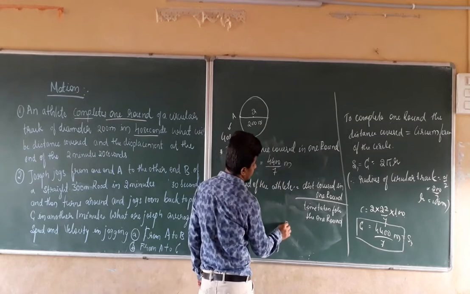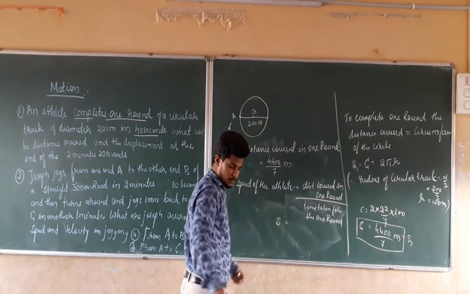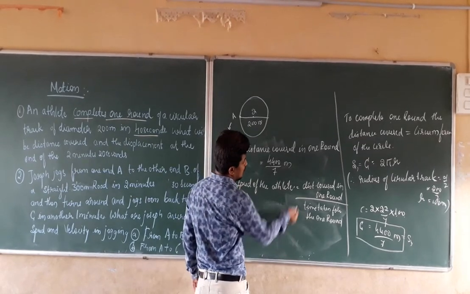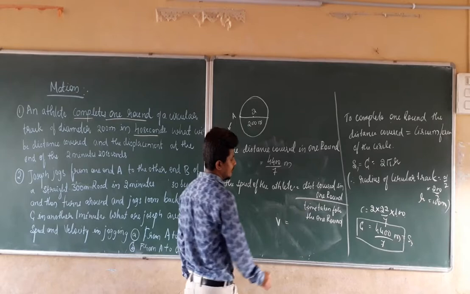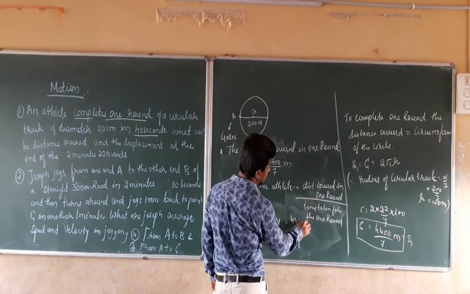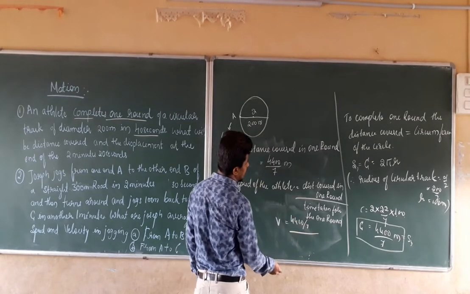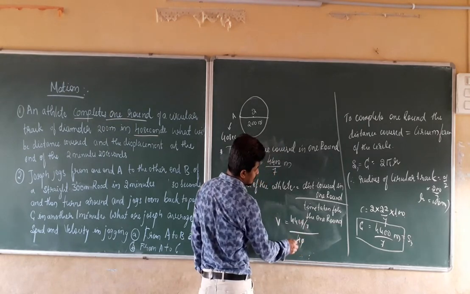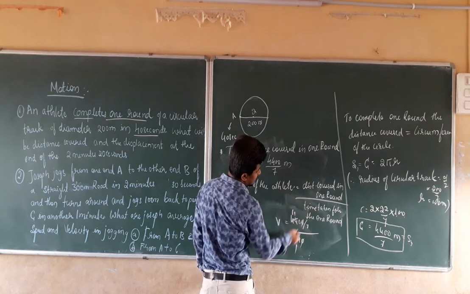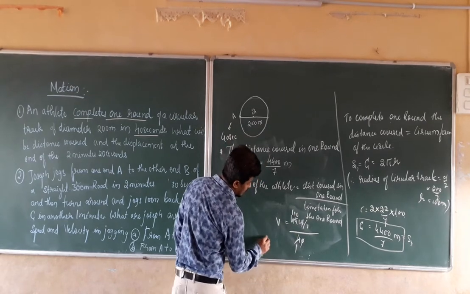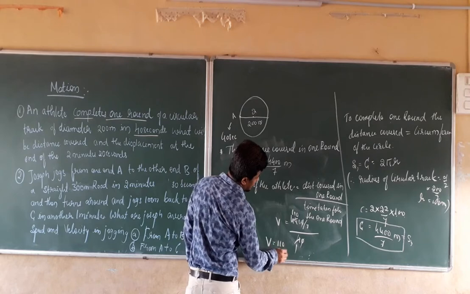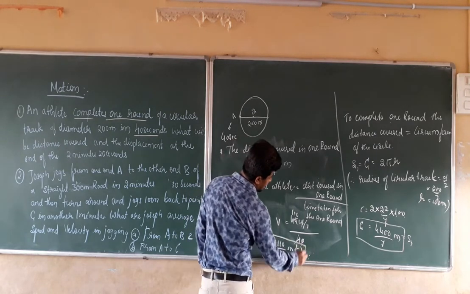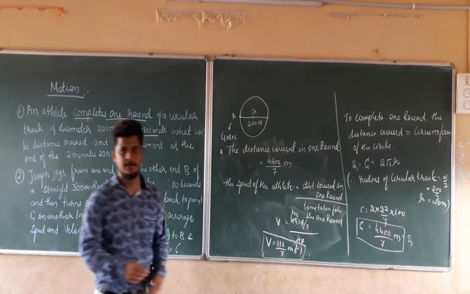That is equal to how much? It is equal to speed here. Speed V is equal to the distance covered in one round, that is nothing but 4400 divided by 7, divided by the time taken, which is 40 seconds. The zeros get cancelled. 4 ones are 4, 11s are 44, that is nothing but 110. Therefore, V is equal to 110 divided by 7 meters per second.